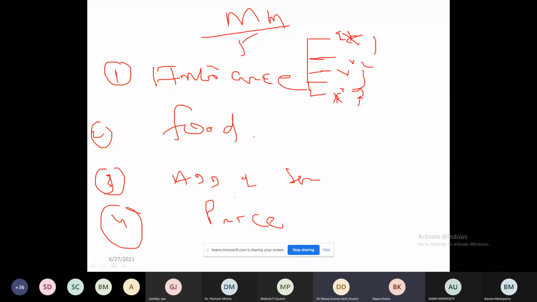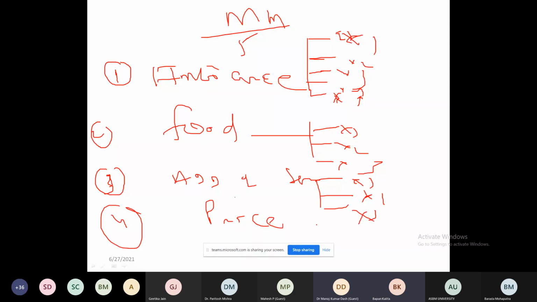Food we are having, let it be 3: X1, X2 and X3. Add-on service we are having 3: X1, X2 and X3. And price we are having 4: X1, X2, X3 and X4. Is it clear? Yes, sir.